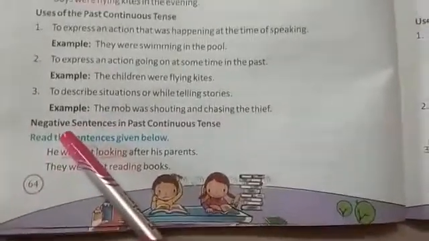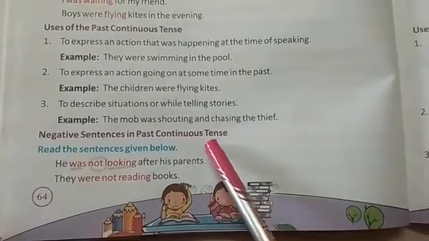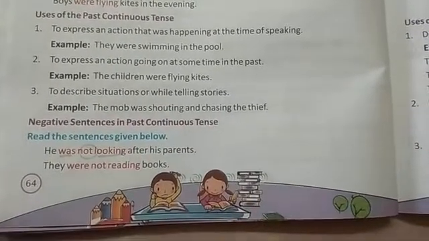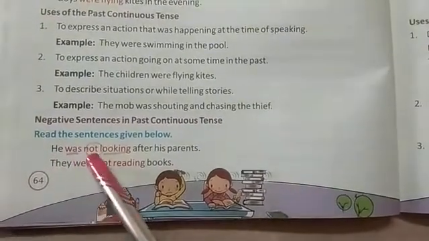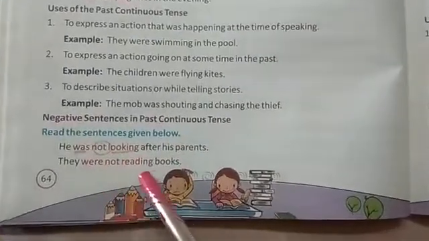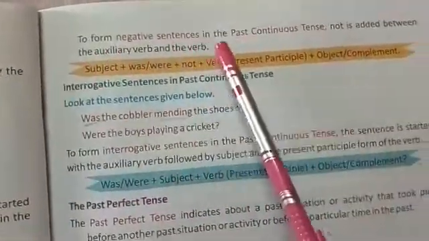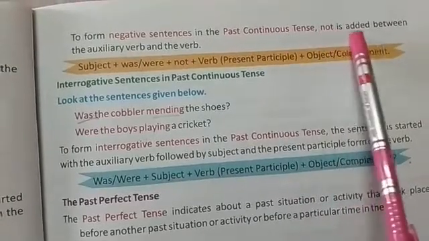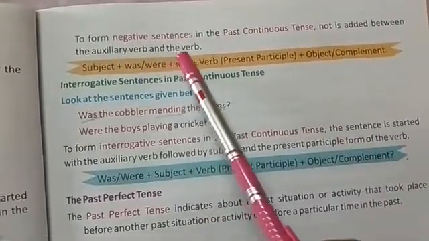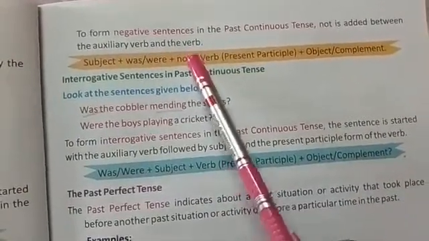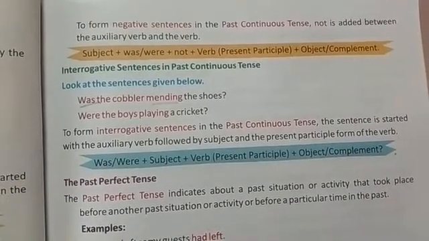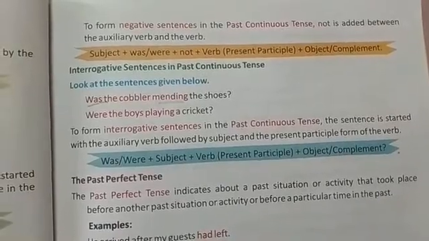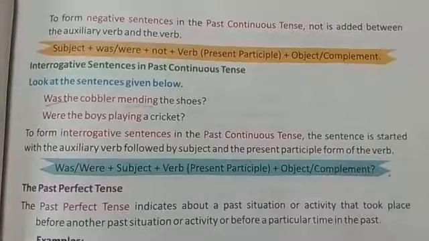Now we will see negative sentences in past continuous tense. How to form a negative sentence in past continuous tense? Some of the examples are given. He was not looking at his parents. They were not reading books. To form a negative sentence in past continuous tense, not is added between the auxiliary verb, also known as helping verb, and the main verb.